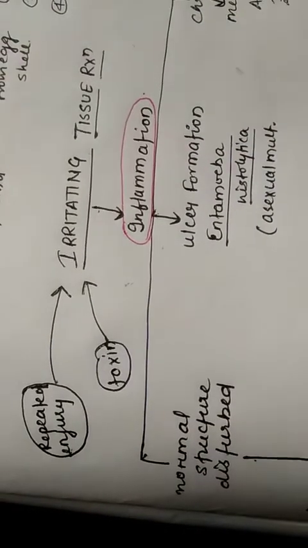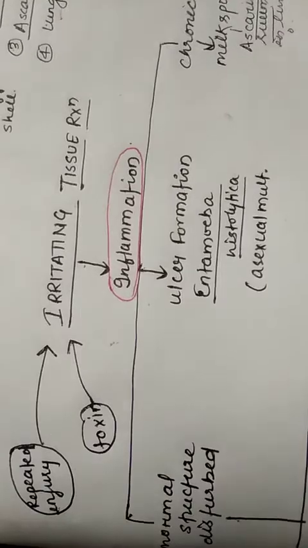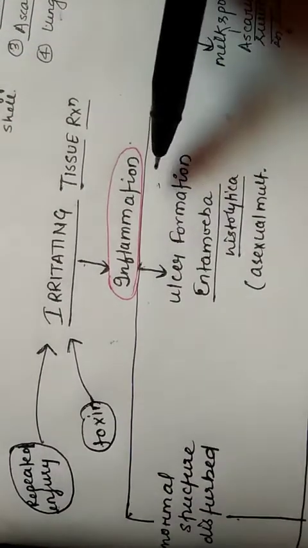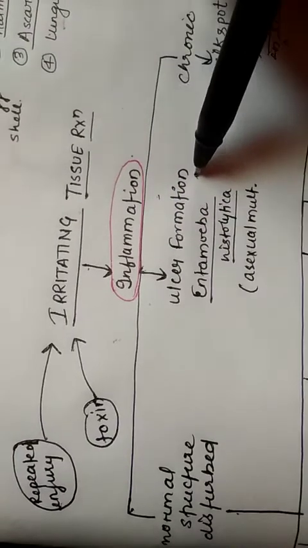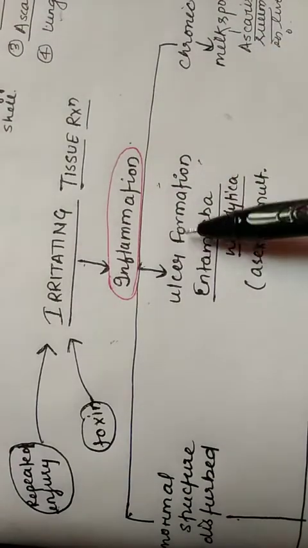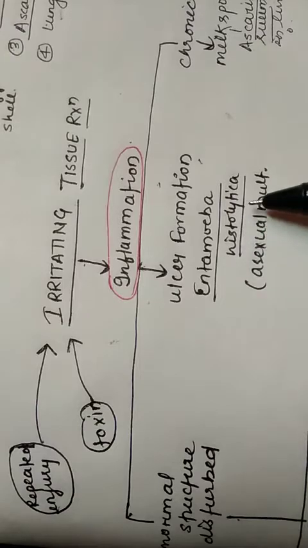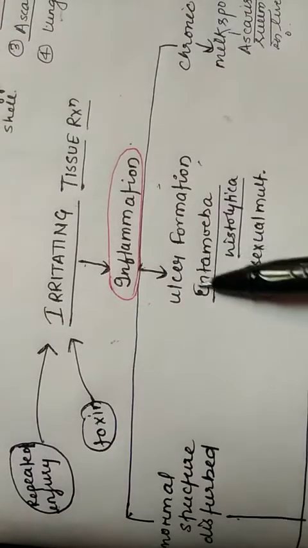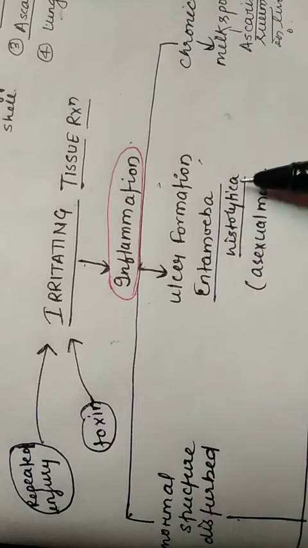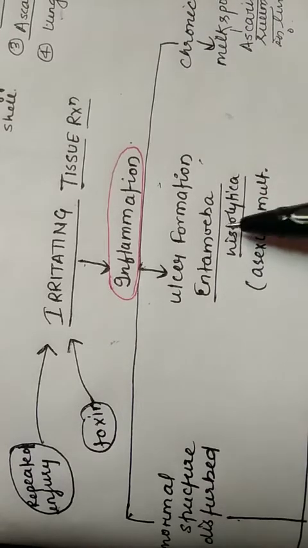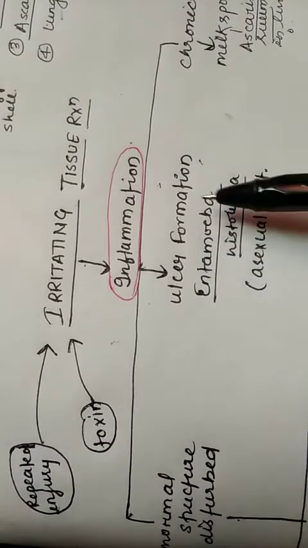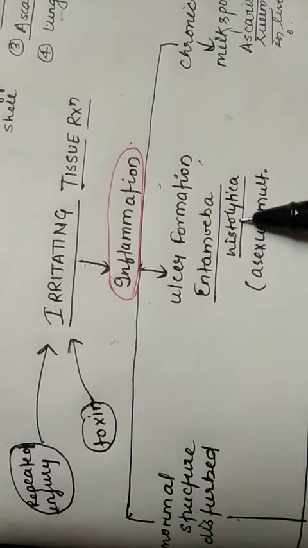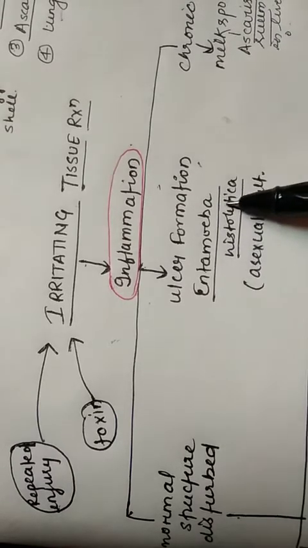Due to the inflammation, degeneration of the tissue takes place, necrosis occurs, and ulcer formation takes place. How is this ulcer formed? Taking the example of Entamoeba histolytica, it releases histolysin. Also, Entamoeba histolytica multiplies asexually, and due to its heavy multiplication, the tissue is damaged.